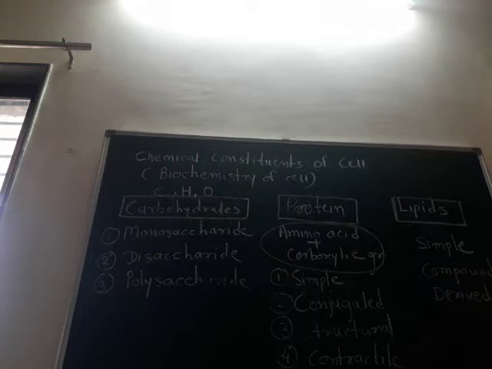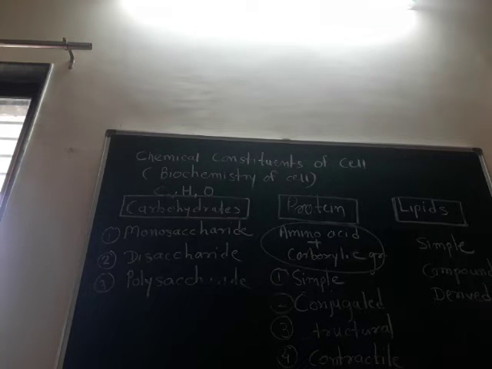Then the next one is the disaccharide. Di means 2. It means the carbohydrate has 2 monosaccharide units. These are soluble in water, sweet in taste, and crystalline also. The covalent bond that joins the monosaccharide units is called the glycosidic bond. An example of a disaccharide is sucrose, a compound of glucose and fructose. Another example is lactose, a mixture of glucose and galactose. Another example is maltose, a compound of 2 glucose units.